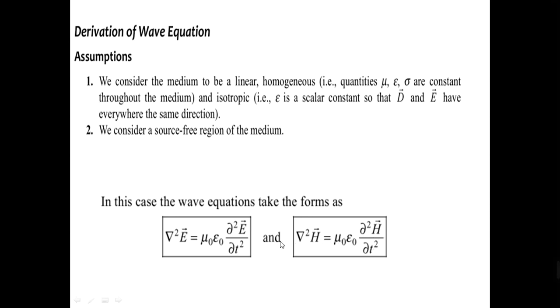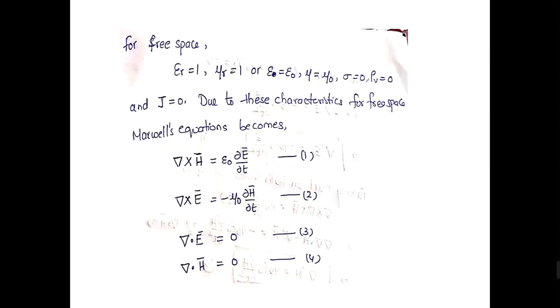These are the wave equations for free space which we have to derive. For this, we are going to consider Maxwell's time varying equations. So here, for free space, the relative permittivity and permeability are equal to 1.